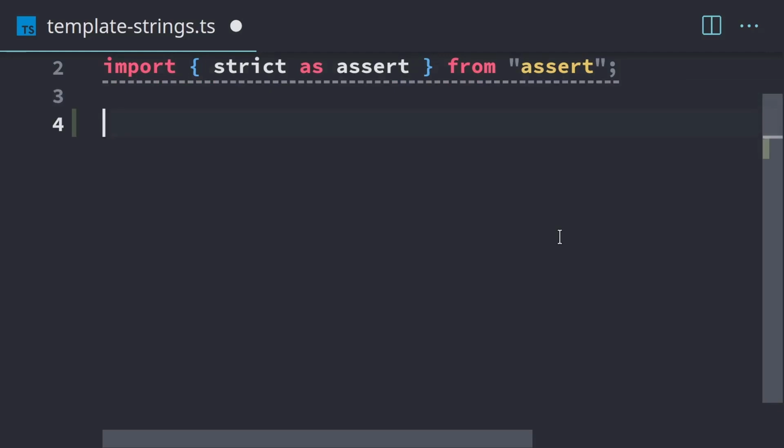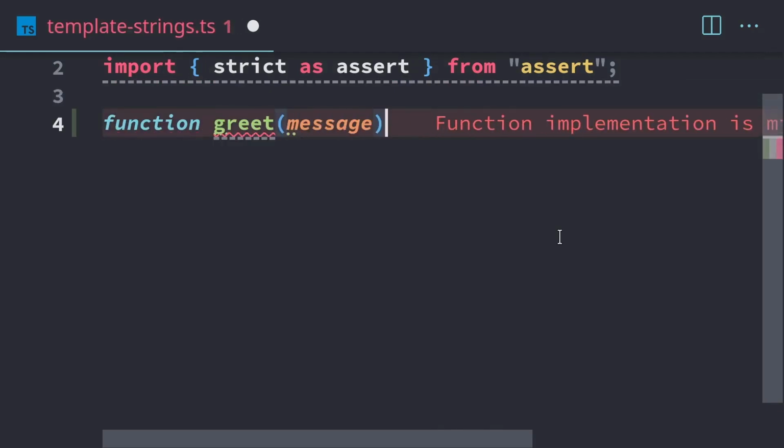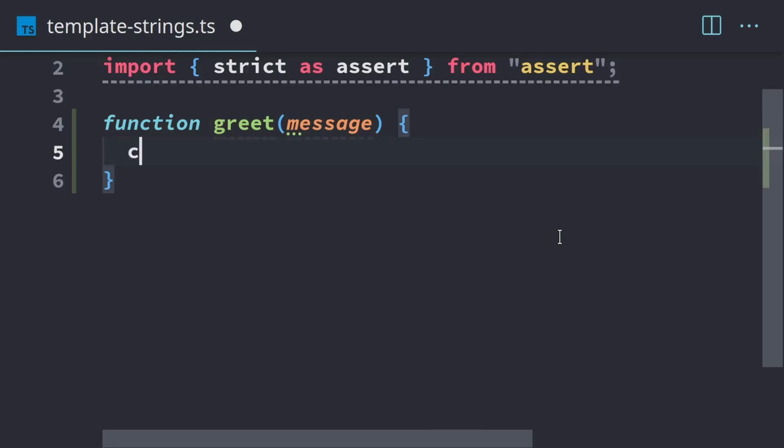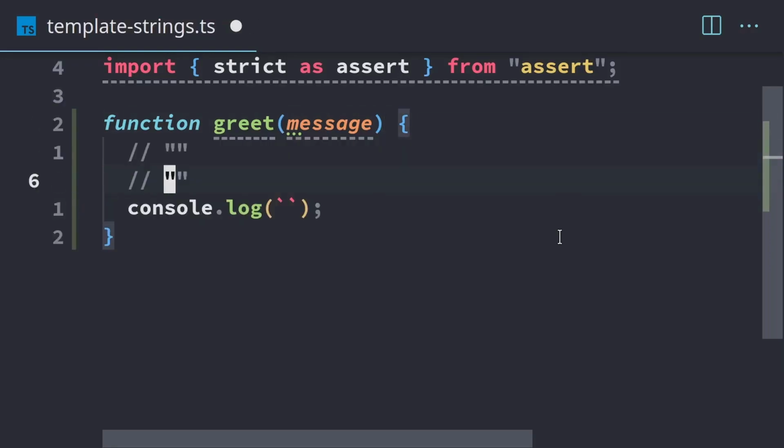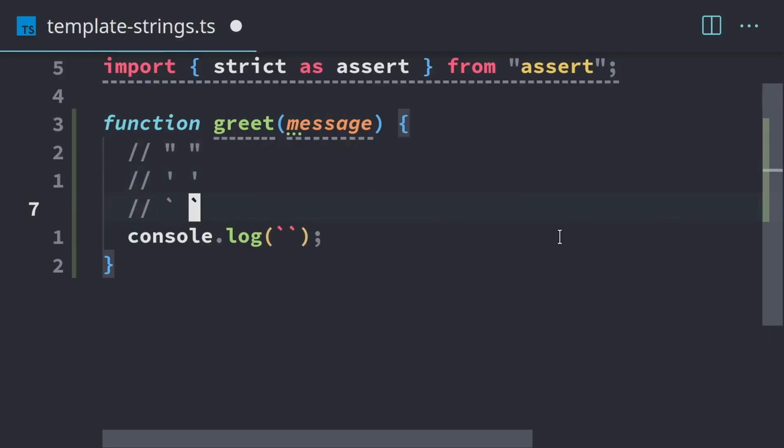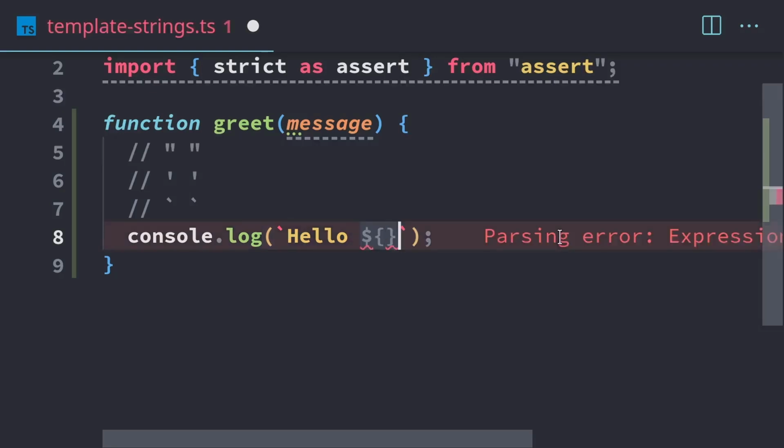So we're going to create a function, and it's going to contain a template string. I'm going to call it greet, and it's going to take some kind of message. Within this function, we're going to log. This is where the backticks come in. Remember I mentioned before that we have double quotes and single quotes for strings, and we also have the back quotes. This is where template strings come in. We have to use back quotes.